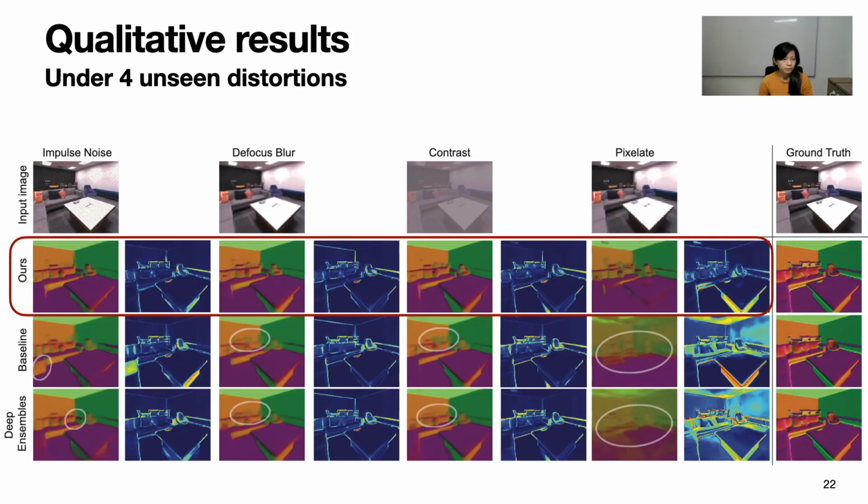More qualitative results under 4 distortions: impulse noise, defocus blur, contrast, and pixelate on a sample image from the Replica dataset with the same distortion level. Each prediction is followed by its corresponding error map, and for pixelate, the improvements over ensemble and single model are obvious. For the other distortions, we circle the improvements in fine-grained details.